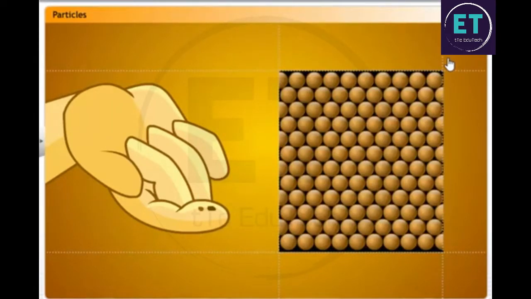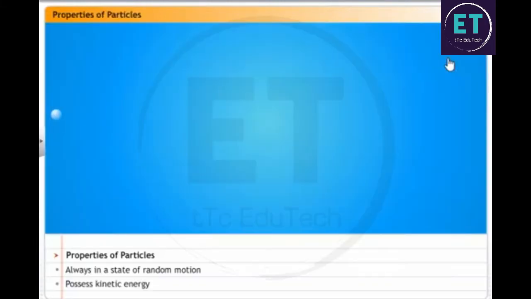Those are the particles I'm talking about, and they explain why matter exists in the form of solids, liquids, and gases. Particles in matter are in a constant state of random motion, and hence they possess kinetic energy. They also attract each other, but this mutual force of attraction is effective only when the particles are very close to each other.